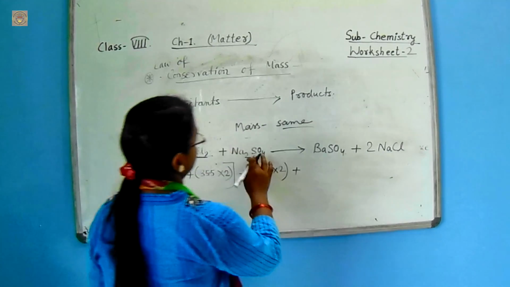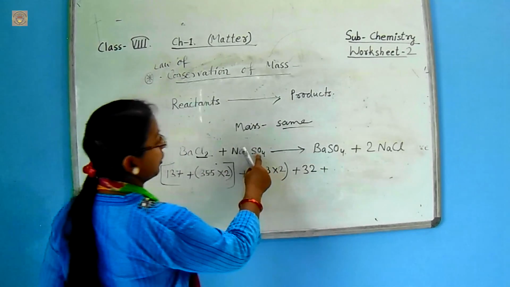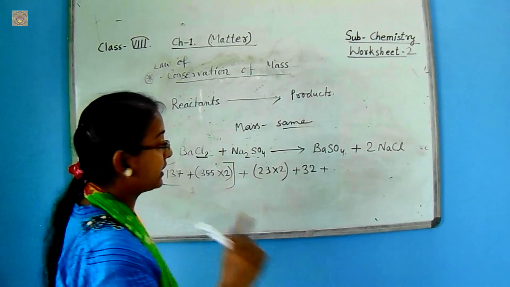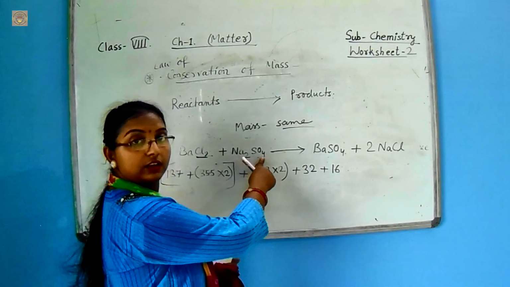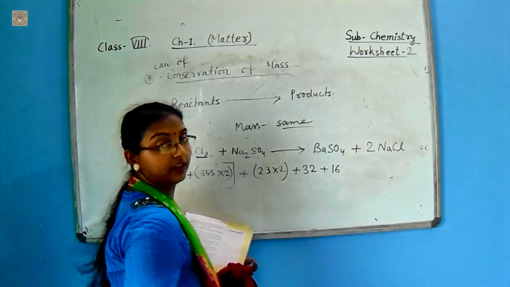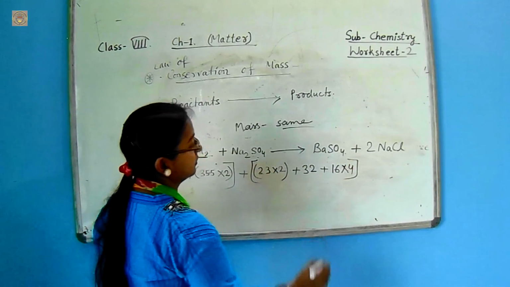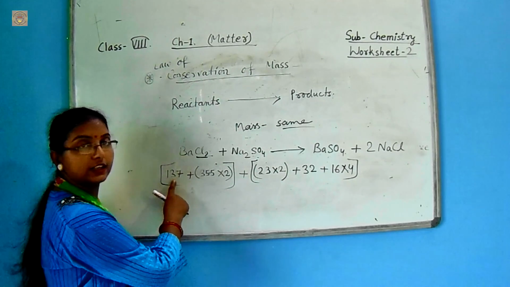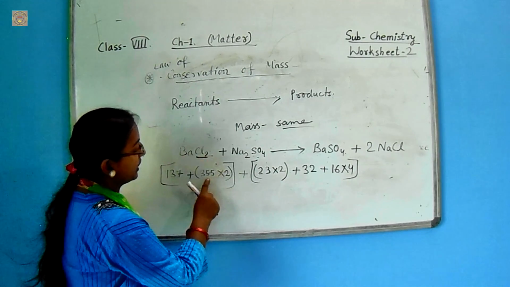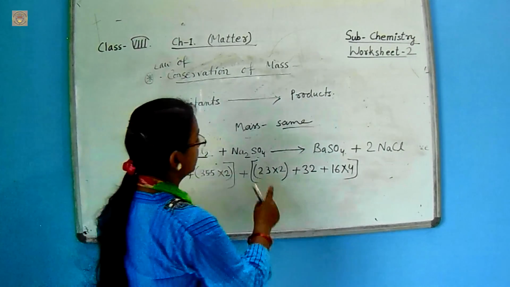Now, sulfur has the mass 32 and oxygen, one atom has the mass 16. But here 4 atoms are there, so it is multiplied by 4. Understood? Here barium has the mass 137 gram, chlorine one atom is 35.5, then 2 atoms are multiplied by 2.